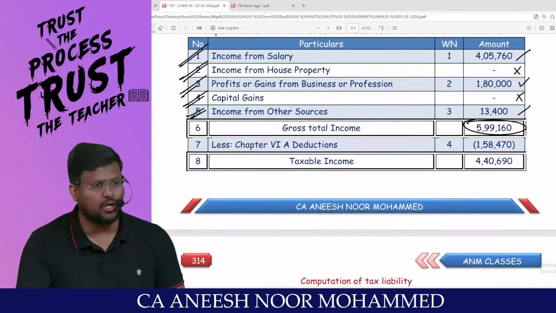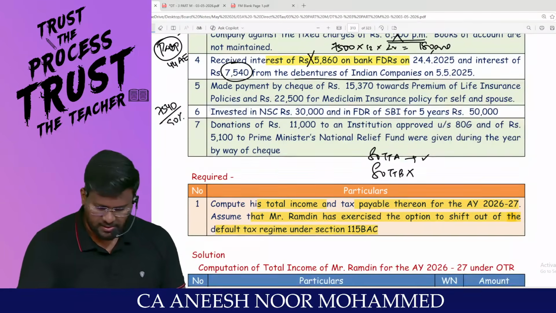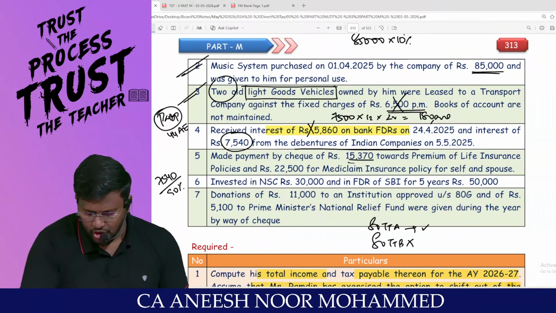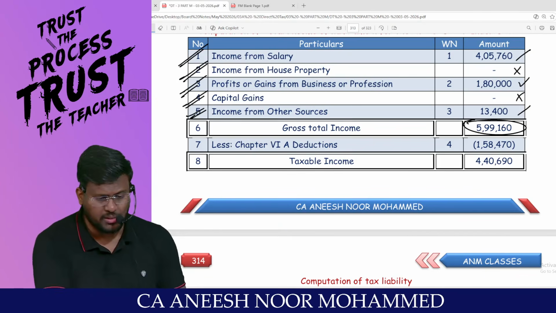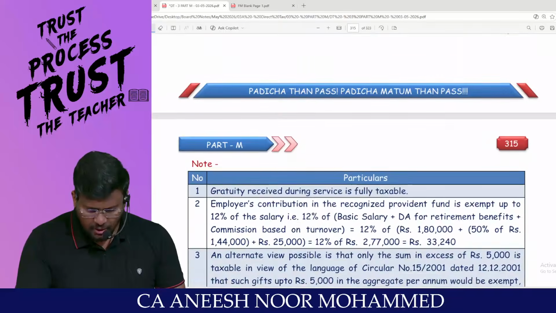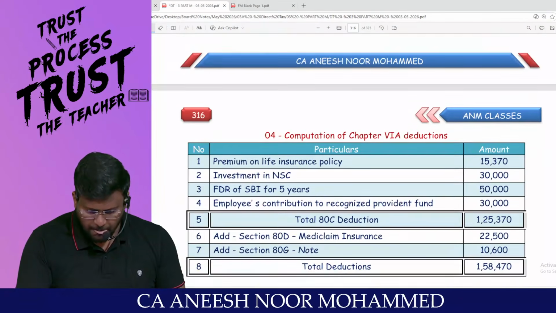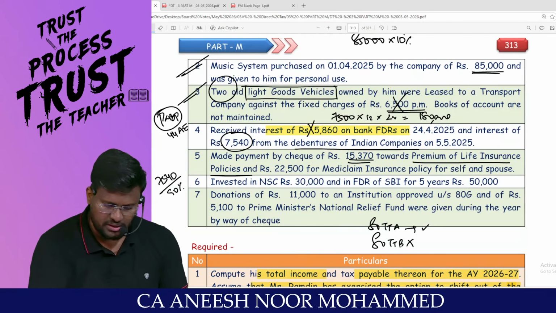You will be getting gross total income. Which route are you traveling? You are entitled to get Chapter VI-A deductions. Made payment by cheque of 15,370 towards payment of a life insurance policy. Life insurance is entitled under 80C. So under 80C, you are entitled to the life insurance premium. Look at here, man: premium on life insurance under 80C, 15,370.